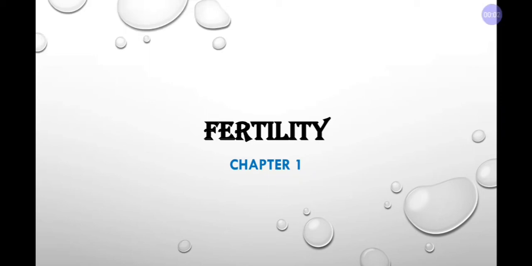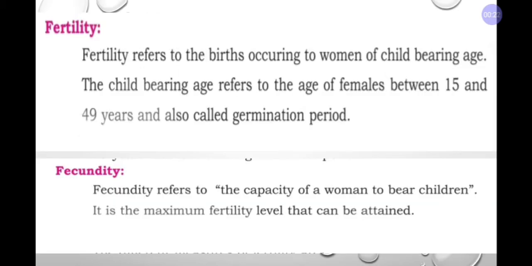Good morning, everyone. In the first chapter, vital statistics, we are going to move on to the next topic, fertility. In previous classes till now we were seeing mortality and measures of mortality. The same thing we are going to see in fertility also. What are the measures?